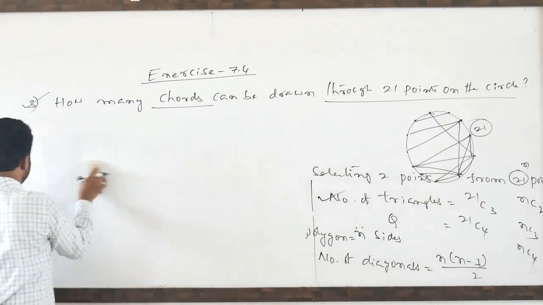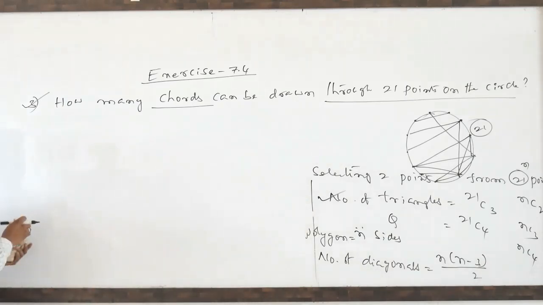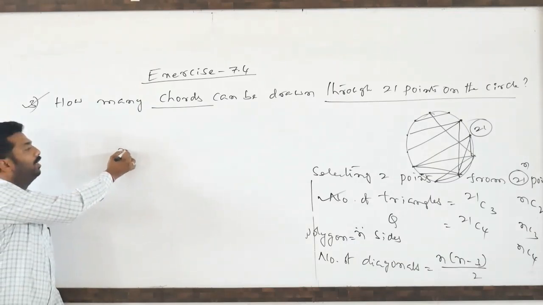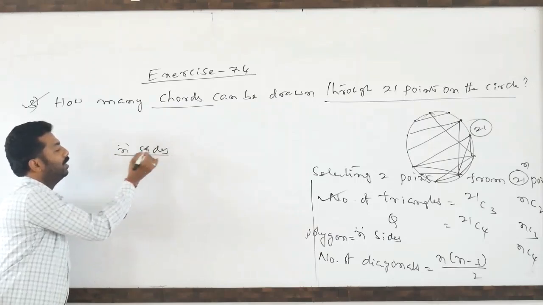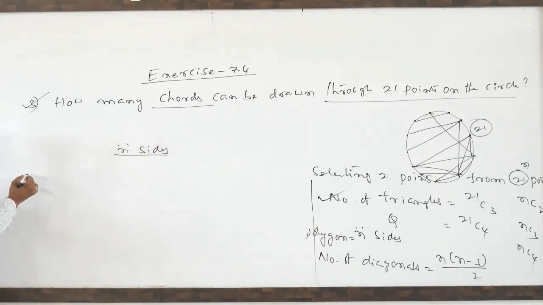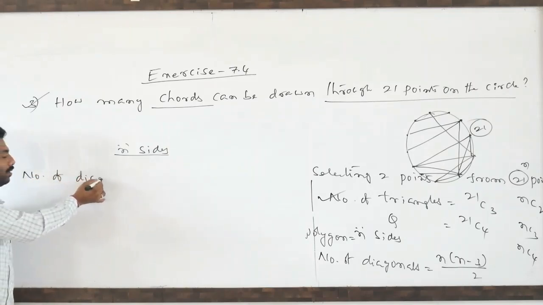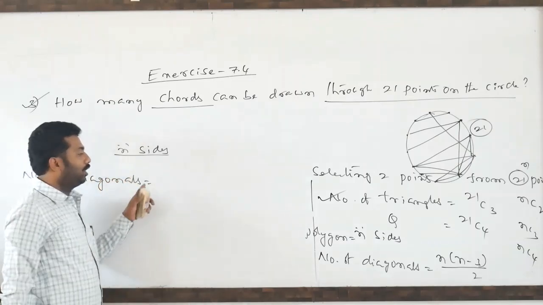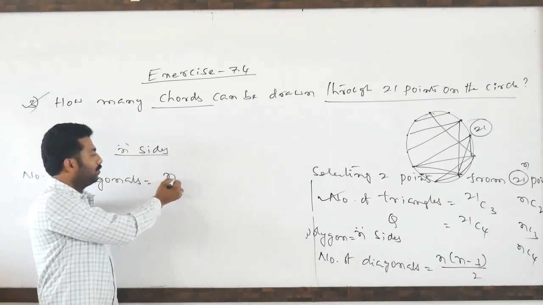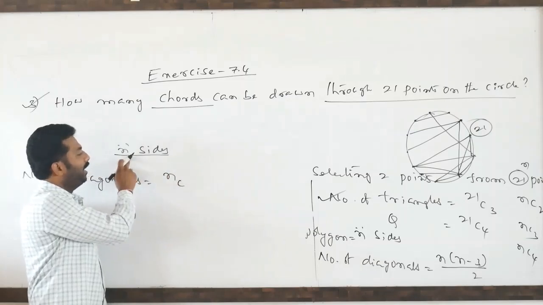Number of diagonals. Suppose a polygon has n sides, and we need the number of diagonals. First we have to choose, in a plane, n points.